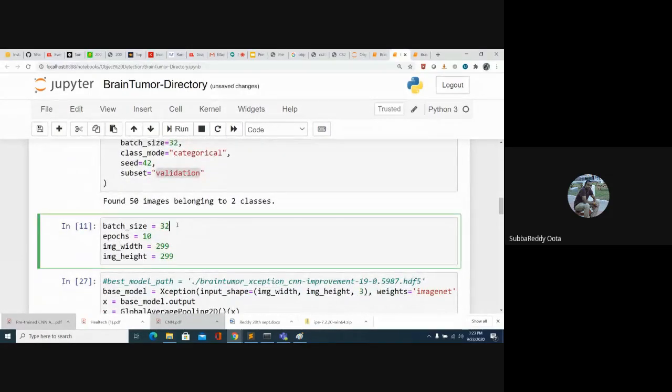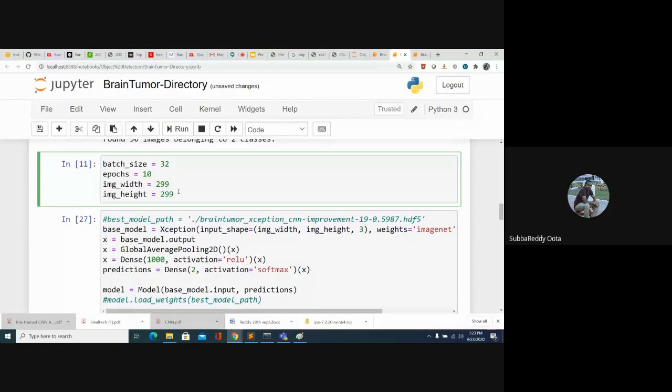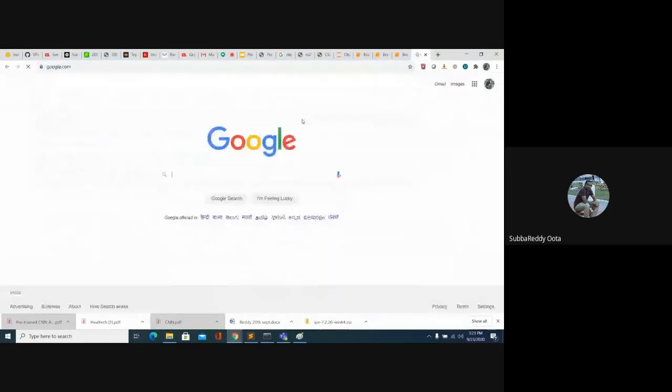The batch size is 32, number of epochs is 10, image width is 299 and image height is 299. Now look here, Xception. I am using the Xception architecture. Okay, we'll go to the Xception now.